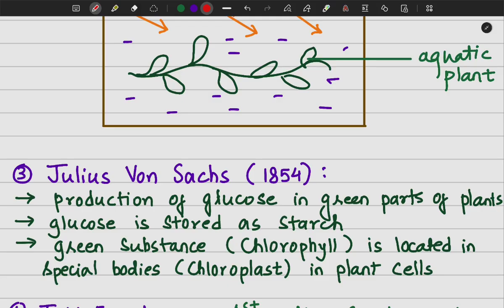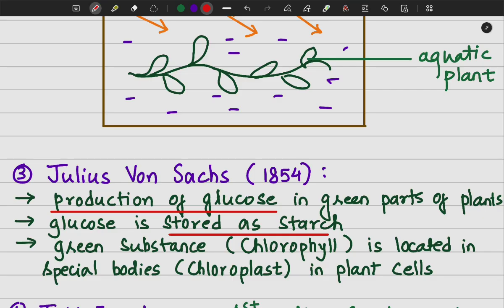So Julius von Sachs in 1854, with the help of his experiment, concluded that glucose is produced in the green parts of the plant. And the glucose which was produced in the green parts is stored in the form of starch. Alright? So the production of glucose during photosynthesis in the green parts of the plant and the storage of glucose in the form of starch was proved by Julius von Sachs.